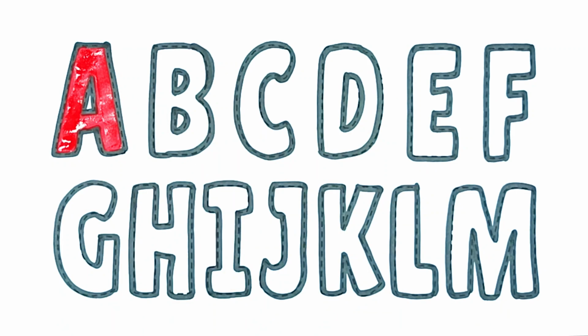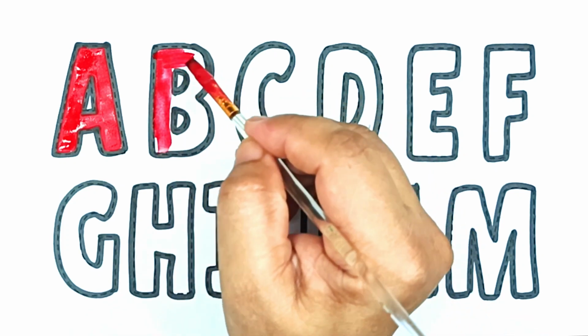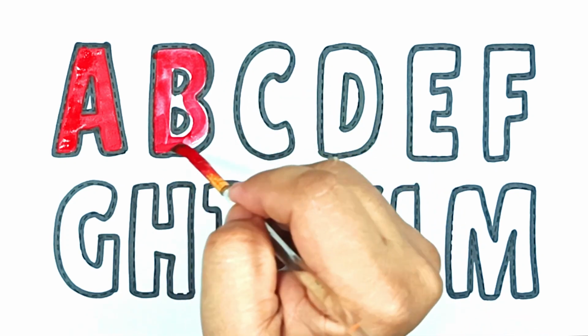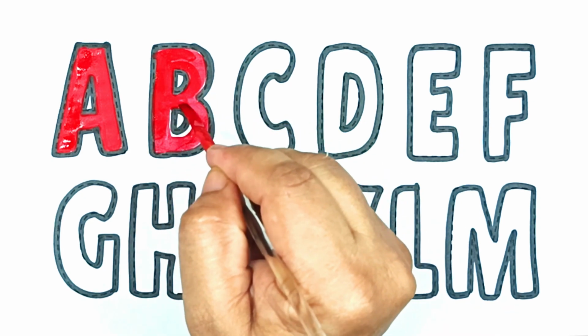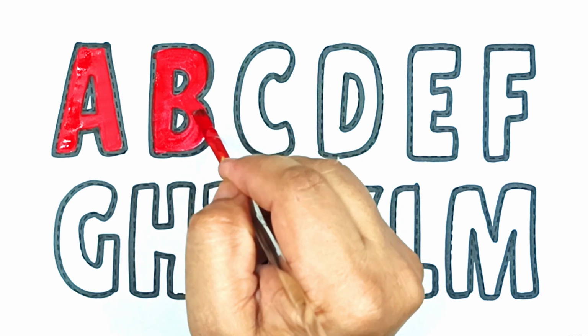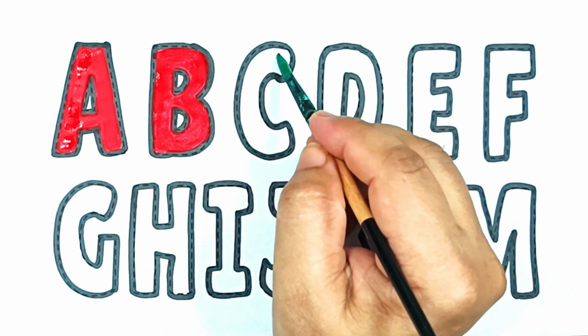A for apple. The farmer in the dell. Hi ho the dairy-o, the farmer in the dell. The farmer takes the wife. The farmer takes the wife. Hi ho the B for ball dairy-o, the farmer takes the wife.